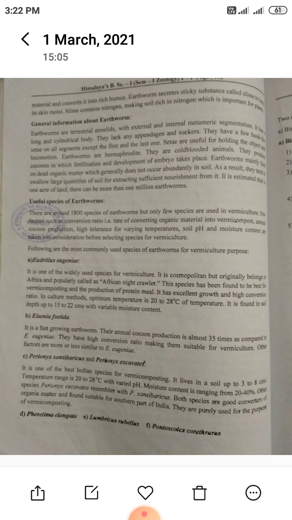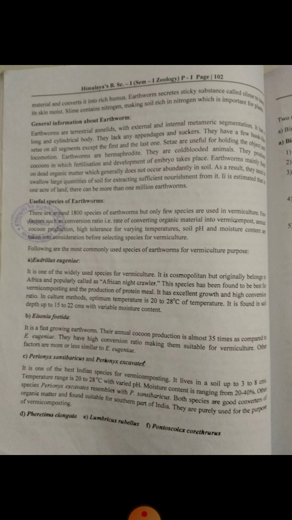The following are the most commonly used species of earthworms for vermiculture: Eudrilus eugeniae, Eisenia fetida, Perionyx sansibaricus, and Perionyx excavatus, then Metaphire posthuma, Lumbricus rubellus, and Pontoscolex corethrurus. These are the names of earthworms.